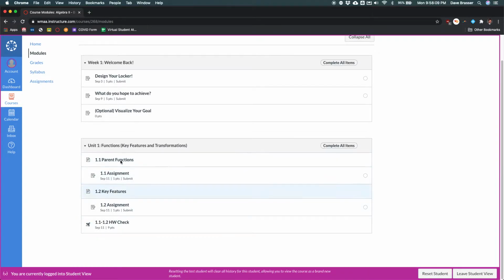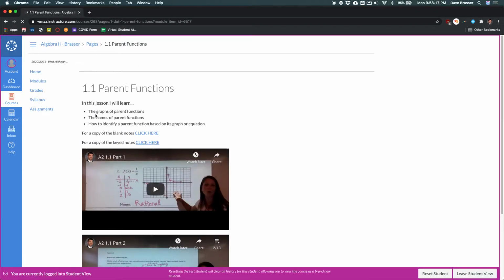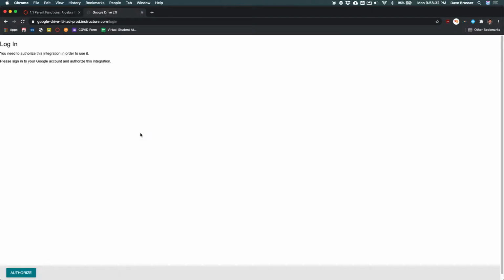But down here is where we're going to be focusing most of our time. So for example, 1.1 Parent Functions. If you click on that, you'll see we've got some topics we're going to be talking about, our goals for the day. We've got some things we're learning, like the graphs of parent functions, the names of the parent functions, and how to identify them based off of a graph or an equation. Students can download the blank notes by clicking here, and it'll open it up.